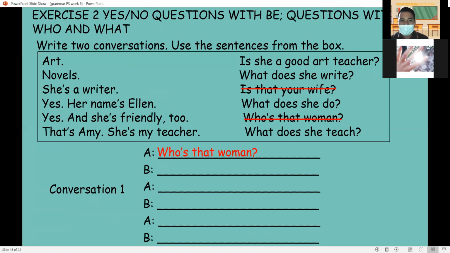Now here exercise 2, yes, no questions with be, questions with who and what. Write the conversations. Use the sentences from the box. Art, novels. She is a writer. Yes, her name's Ellen. Yes, and she is friendly too.